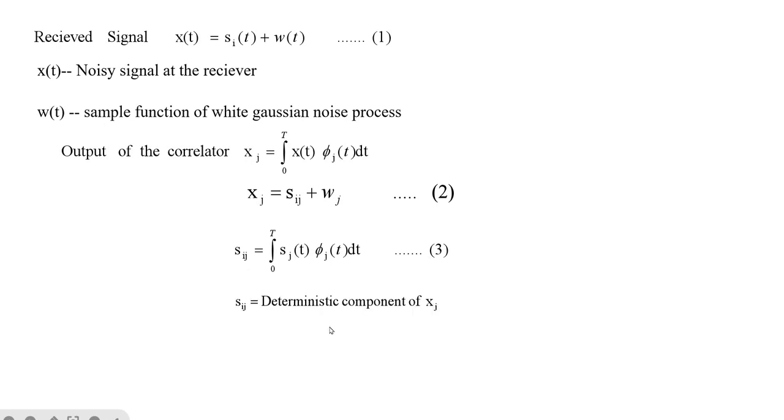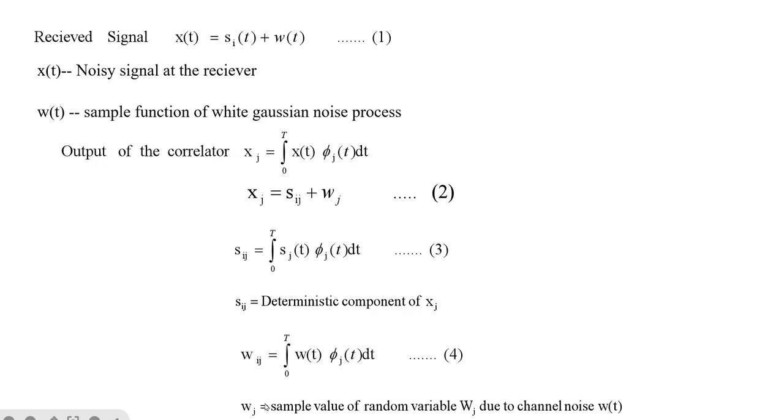So here sij is the deterministic component of xj, and this is due to the transmitted signal si of t. Then next we have wj, which is given by the equation integration 0 to capital T of w of t phi j of t dt. We'll take this as equation number 4, where wj is the sample value of the random variable Wj due to the noise, that is w of t. W of t is what? W of t is a sample function of the white Gaussian noise process.